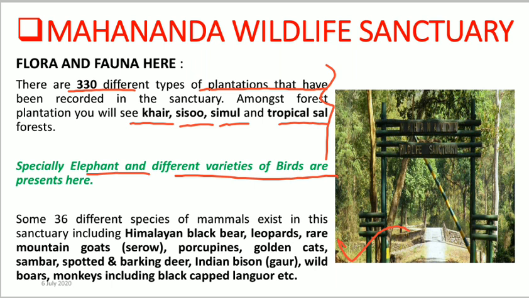the birds, right? Like peacocks, hornbills, etc. Apart from these, almost 36 different species of mammals also exist in these sanctuaries. We can see that the Himalayan black bear, leopards, rare mountain goats, porcupines, golden cats, etc. have already been spotted here. So almost 330 different kinds of flora and almost 36 different species of fauna are already found in these wildlife sanctuaries.